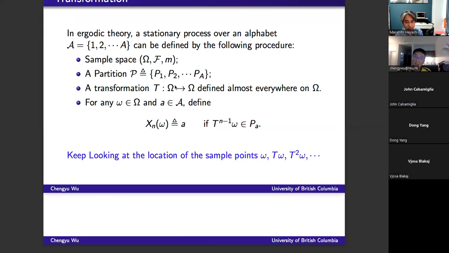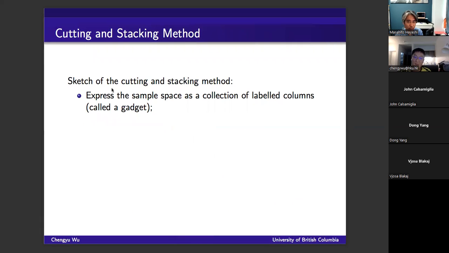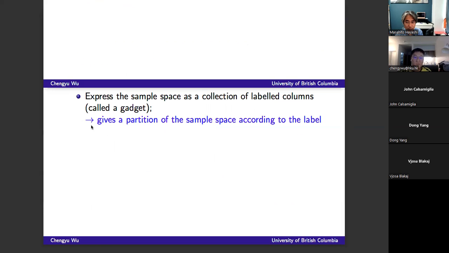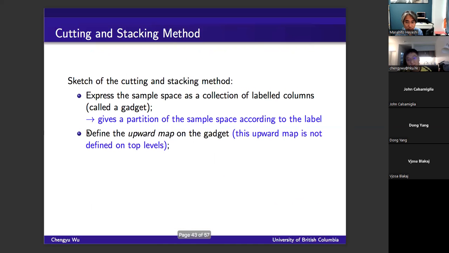Now, the cutting and stacking method, roughly speaking, is that we express the sample space as a collection of labeled columns. Then these labeled columns give you a partition of the sample space. Then we try to define a natural map on this gadget, from downward to upward.